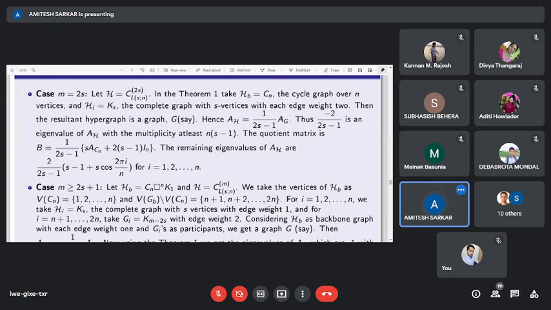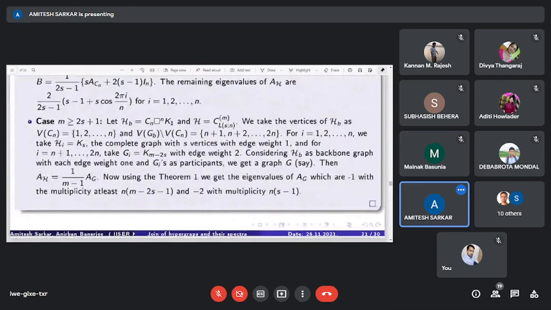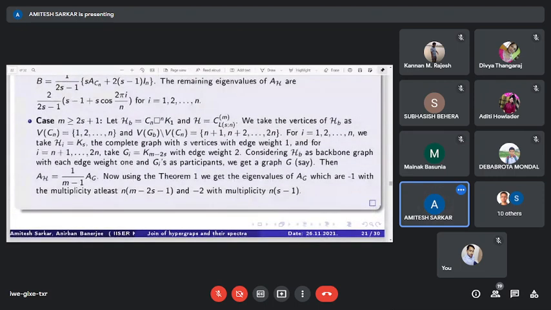The second case, when m is greater than or equal to 2s plus 1. In that case, we consider the H current of Cn and K1, that is just a single point, as a backbone graph.